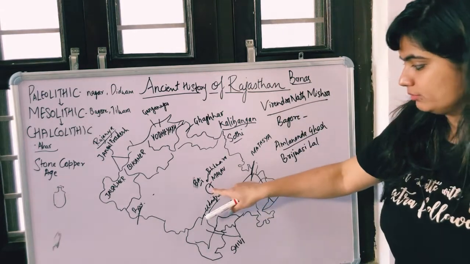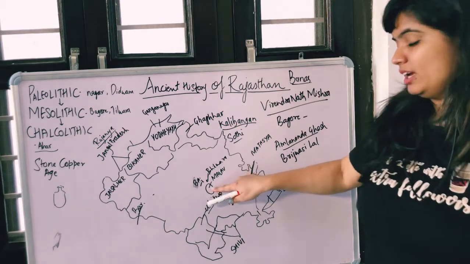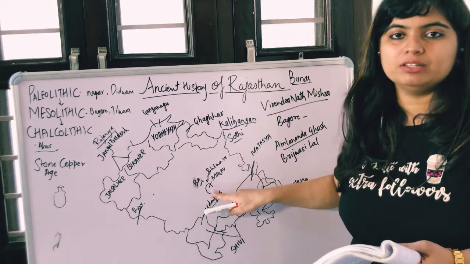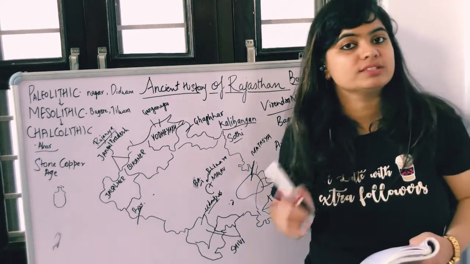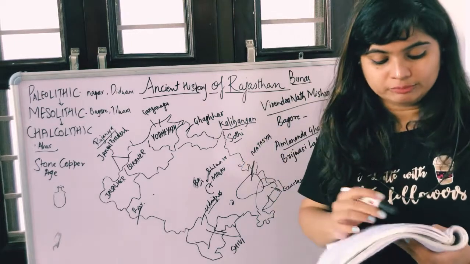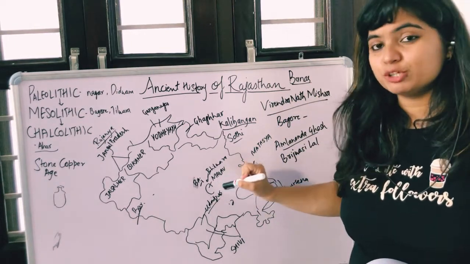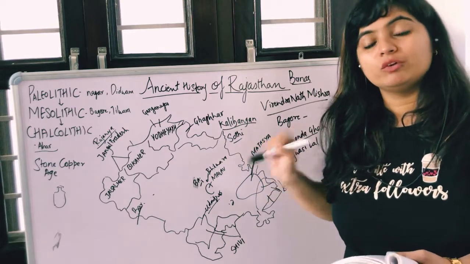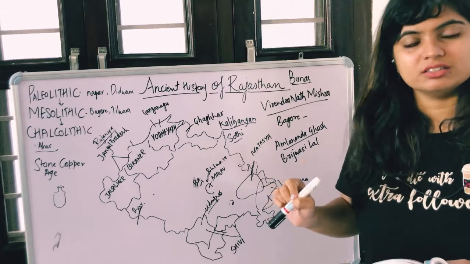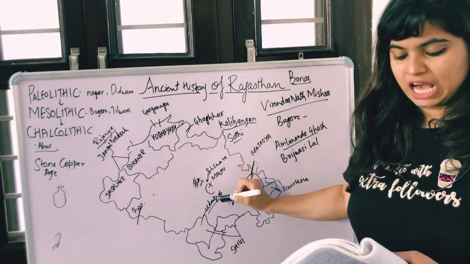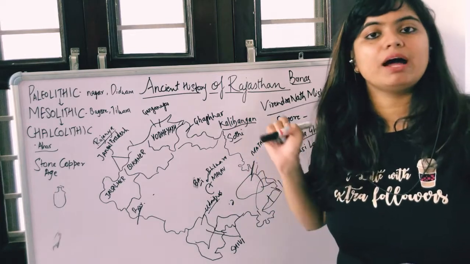Malav Janpad is here. The portion of Tonk district. Some of you may remember that Tonk was the birthplace of Irfan Khan. Malav Janpad. This portion belongs to Malav Janpad. Tonk portion was known as Malav Janpad, and the capital was Nagar, and it is mentioned in Mahabhashya work written by Patanjali.